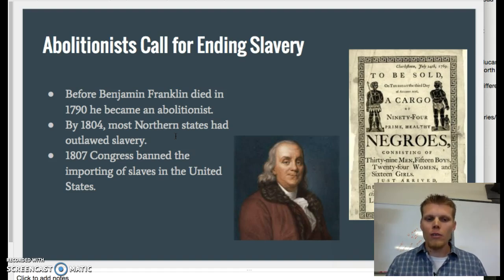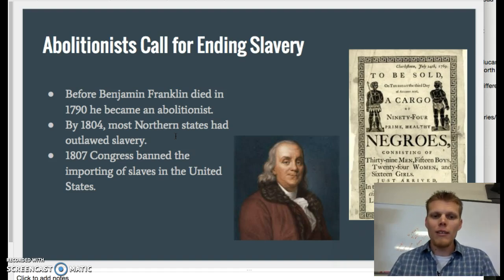So keep that in mind, guys. 1807, no longer can slaves come into the United States. The only way slavery can survive in the United States is if slaves are sold to other slave owners.